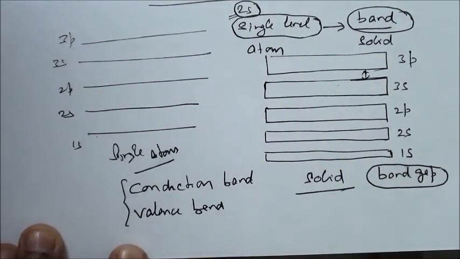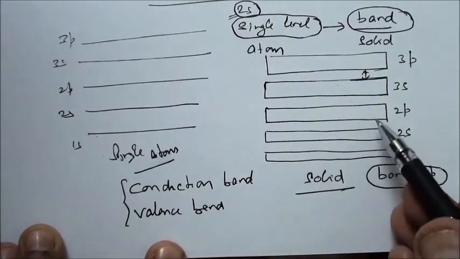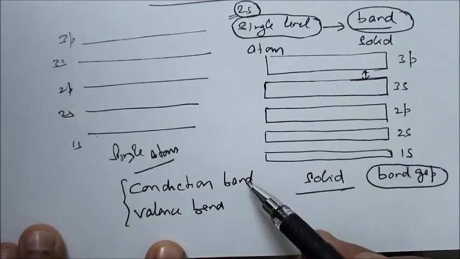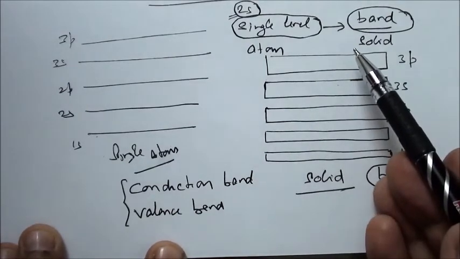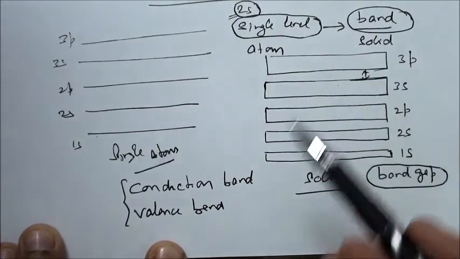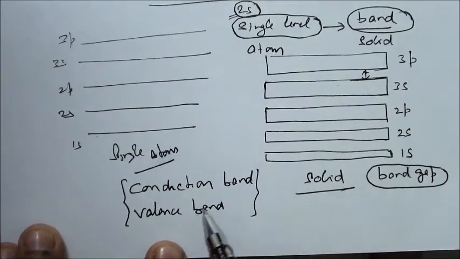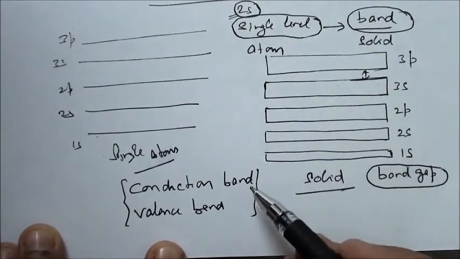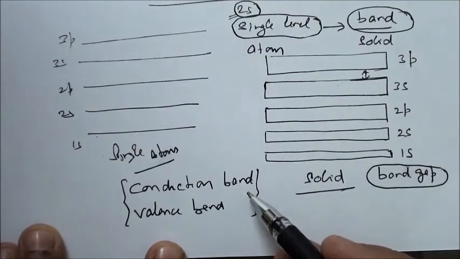Valence bands are those bands which are completely filled, the inner ones. Conduction bands are the upper bands which are completely empty or partially filled. So two types of bands are there, conduction band and valence band.